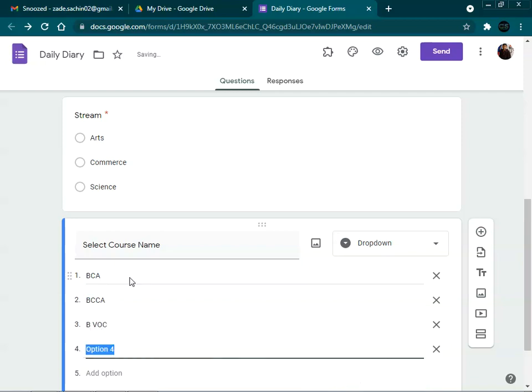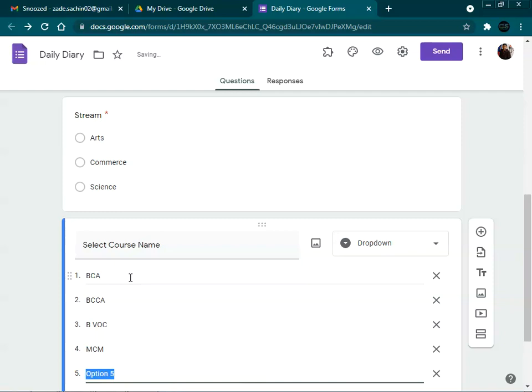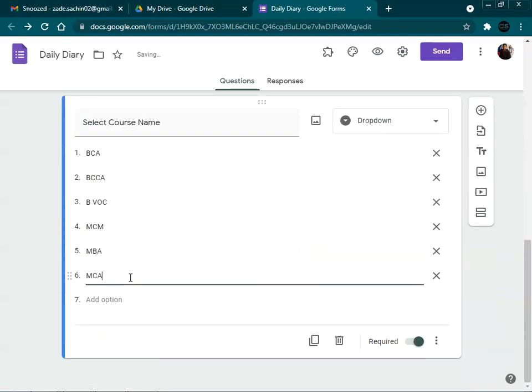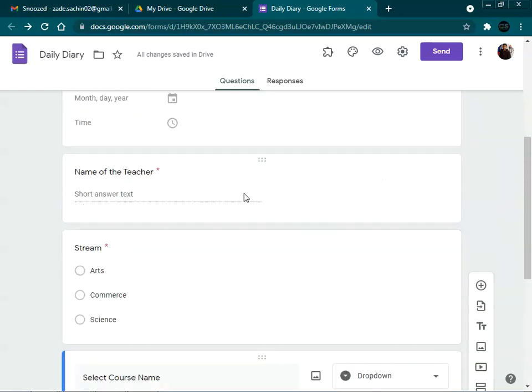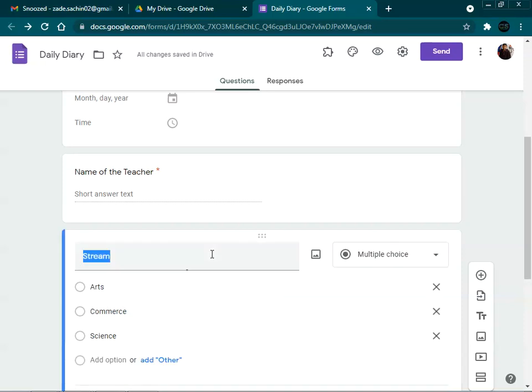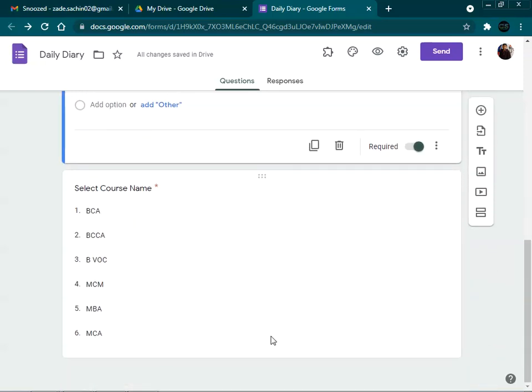If we don't know, or we have multiple courses, in that case we will directly leave it and the faculty will enter the option. So we are giving the particular courses which are available in our college. This list is too big, so that's why we are giving the drop down option. This stream has only three options, so we are giving the multiple choice option.